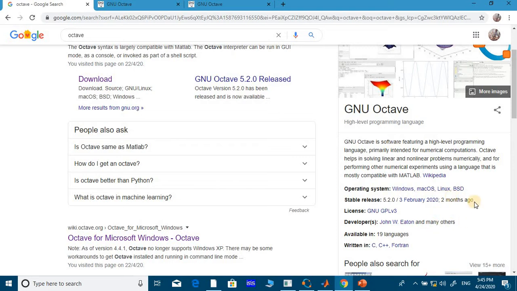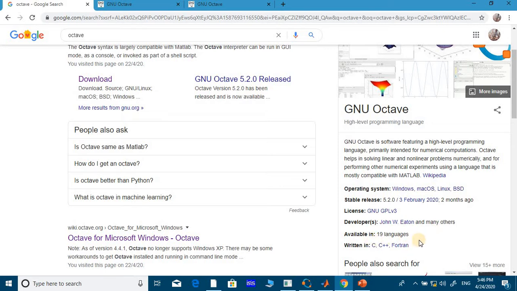Okay, last month update: the recent version is 5.2.0, released in February 2020. The developers are John W. Eaton and many others, because Octave is open source, so anyone can contribute to it to develop sophisticated software. And it is available in 19 languages.